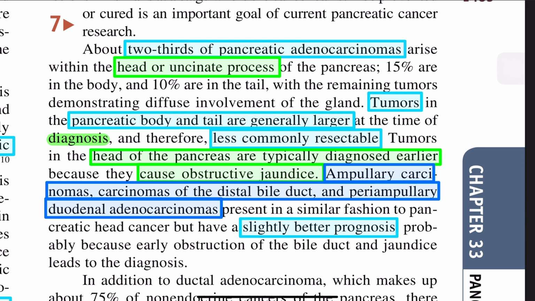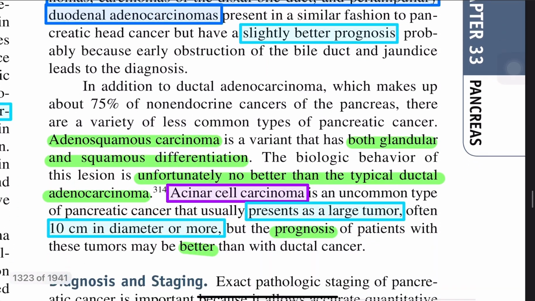Tumors in the body and tail are generally larger and less commonly resectable. Tumors in the head of the pancreas are typically diagnosed earlier because they cause obstructive jaundice. Ampullary carcinoma, distal bile duct and periampullary adenocarcinoma have a slightly better prognosis.